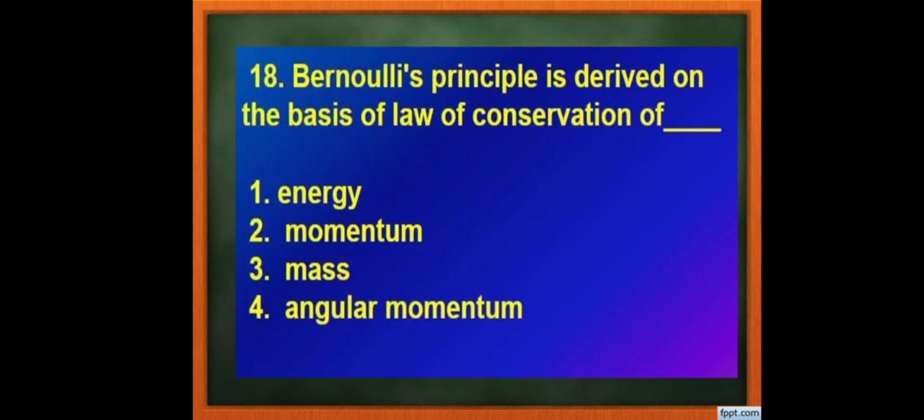And the 18th question. Bernoulli's principle is derived on the basis of the law of conservation of energy, momentum, mass, or angular momentum. Which one is right here? Option number 1 is right, because Bernoulli's principle is derived on the basis of the law of conservation of energy.